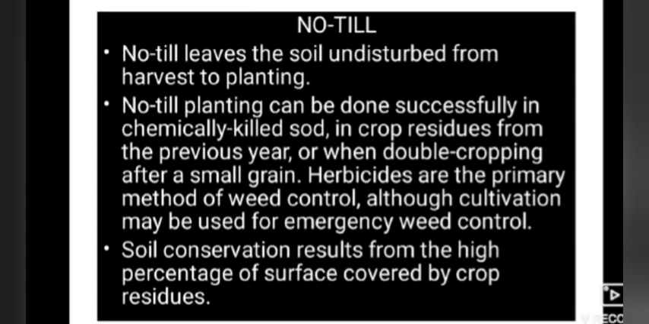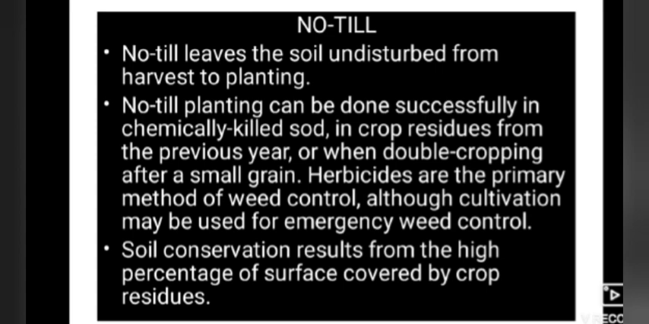Please note these points. Some points I haven't mentioned here, so please note them down. Planting is done in a narrow seed bed of about 6 inches or less, or slot created by coulters or row cleaners, disc openers, in-row chisels or rototillers. Okay, here the soil is not going to be disturbed until harvesting. From planting to harvesting, the soil is going to be undisturbed. Okay, that is nothing but no-tillage.